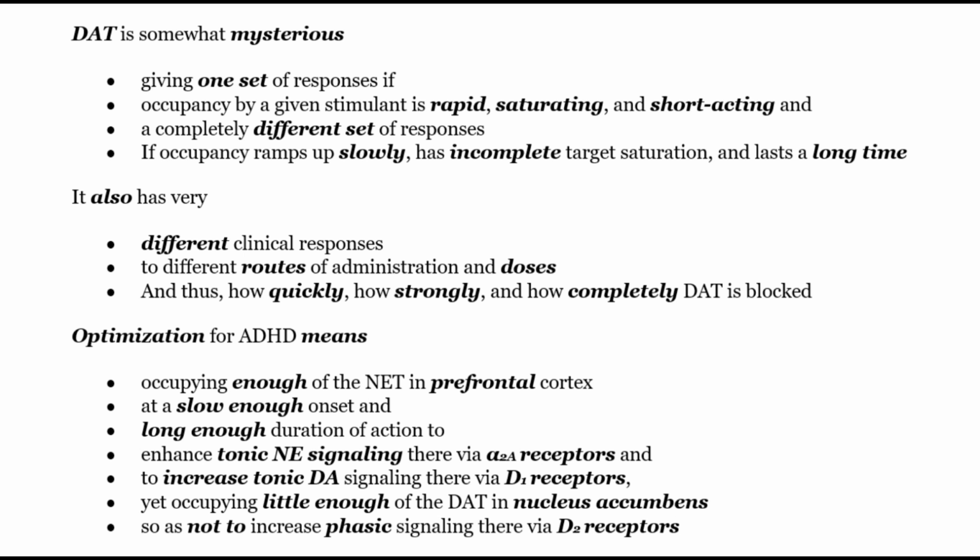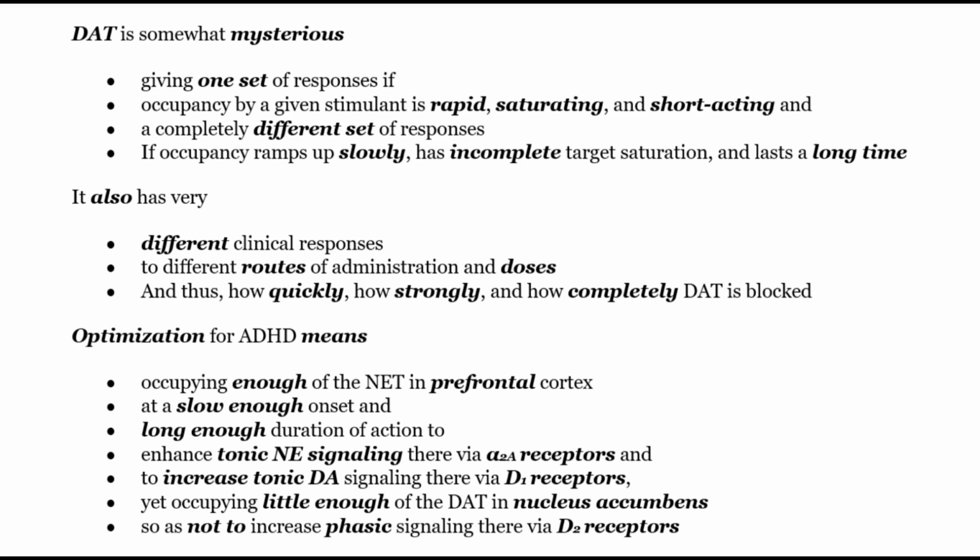Slow release versus fast relief, stimulants and the mysterious DAT. DAT is somewhat mysterious, giving one set of responses if the occupancy by a stimulant is rapid, saturating and short-acting, and a completely different set of responses if the occupancy ramps up slowly, has incomplete target saturation and lasts a long time. It also has different clinical responses to different routes of administration and doses, and thus to how quickly, how strongly and how completely DAT is blocked.